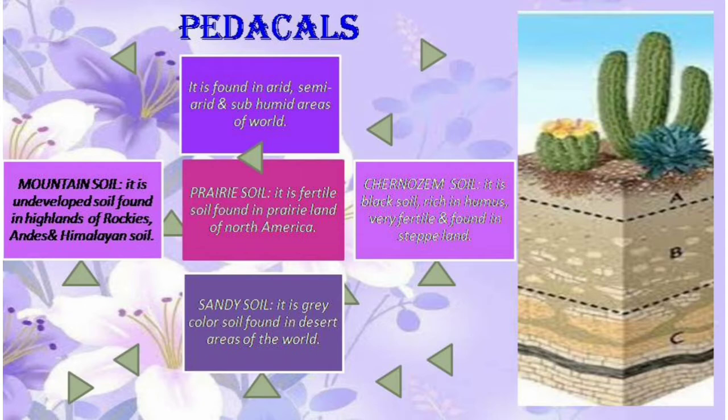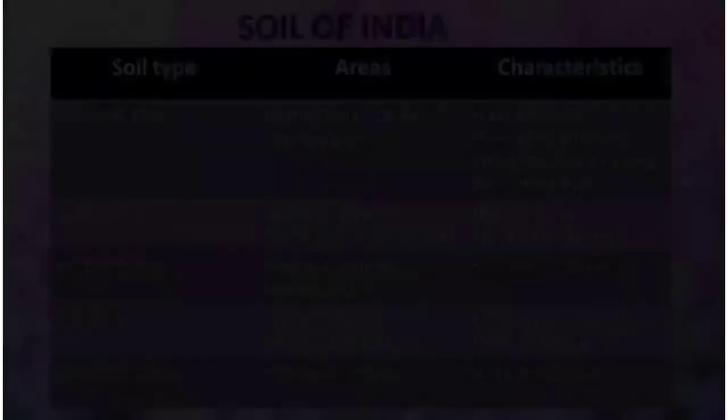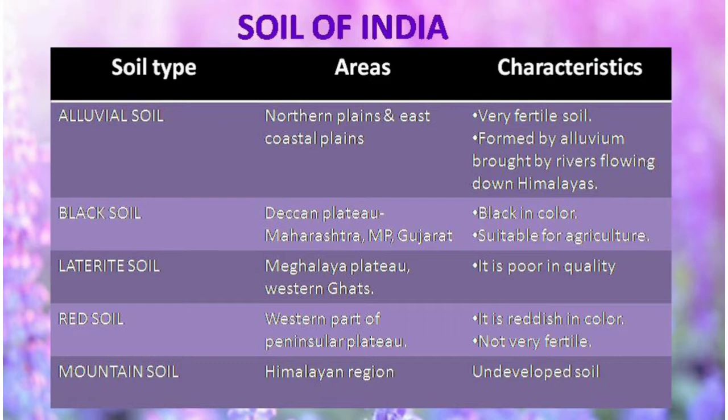These are further divided into four categories. First one is found in the mountains. It is undeveloped soil. Second category is very fertile soil. Then third one is black soil that is also very fertile. And the fourth one is sandy soil. Sandy soil is found in deserts. Then we would learn about soils of India.